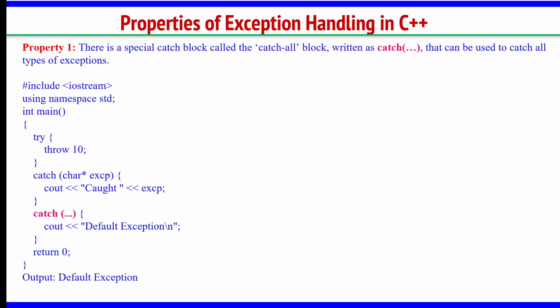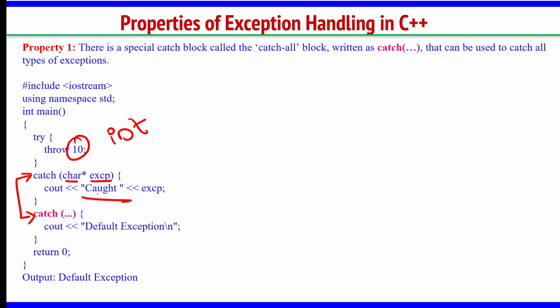Okay, right. But in this example, if you see, we have catch with a character, and catch with a message, and I have catch 3 dots. So I have given two things. What am I sending here? I am sending 10. Do we have a catch statement in the program which is receiving an integer number? This is integer.